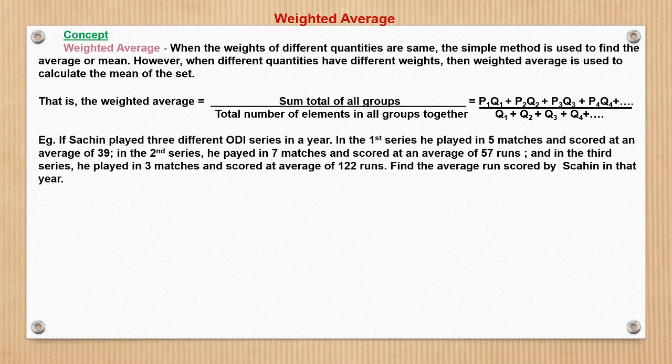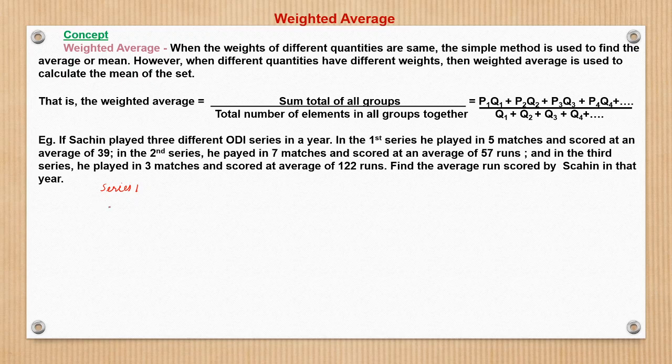The example says, if Sachin played three different ODI series in a year, in the first series he played 5 matches and scored at an average of 39 runs. In the second series he played 7 matches and scored at an average of 57 runs. And in the third series he played 3 matches and scored at an average of 122 runs. Find the average run scored by Sachin in that year. I think the spelling is wrong here.